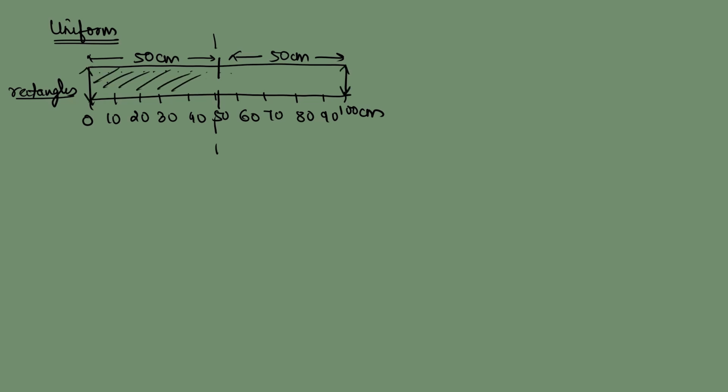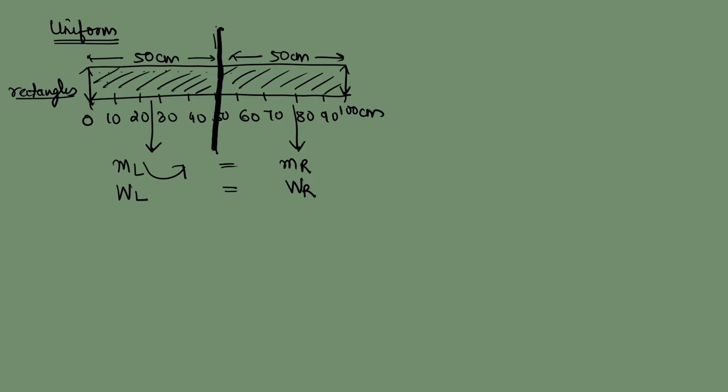So this part has the same number of molecules as this part. So can I say the weight of the left hand side is equal to the weight of the right hand side? The mass of the left hand side is equal to the mass of the right hand side. So the weight of the left hand side is equal to the weight of the right hand side. Let's say this is the pivot. We already know what a pivot is. Pivot is a point about which any particular body can rotate. So ML will try to move, because of weight due to L, the body will try to move in the anti-clockwise manner, and because of the right hand side, it will again move towards the pivot. It will try to move in the clockwise manner.